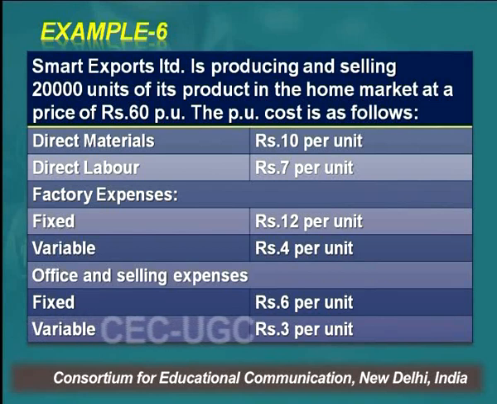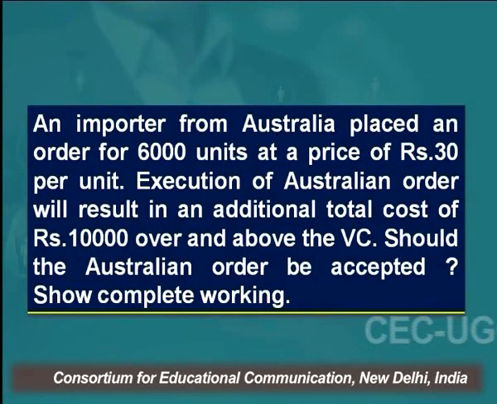Factory expenses are 12 rupees per unit fixed, and 4 rupees per unit is the variable component. Office and selling expenses, again some portion fixed, some variable: 6 rupees per unit is fixed, and 3 rupees per unit is variable, right?